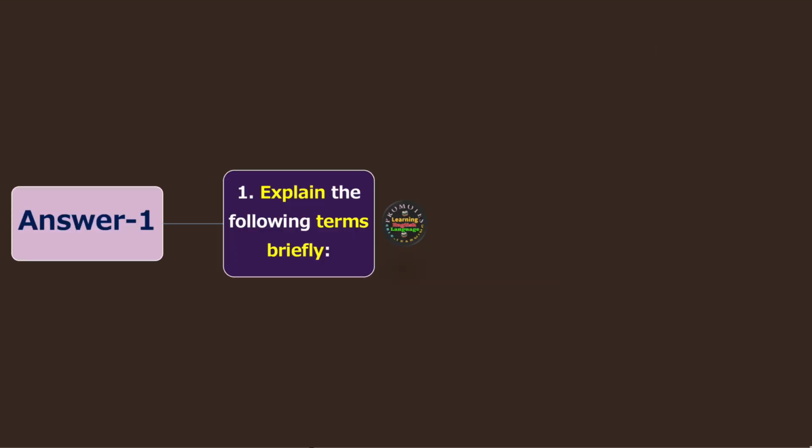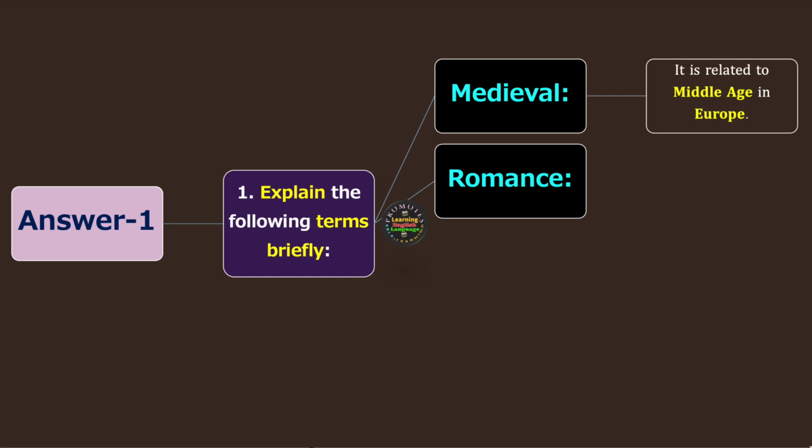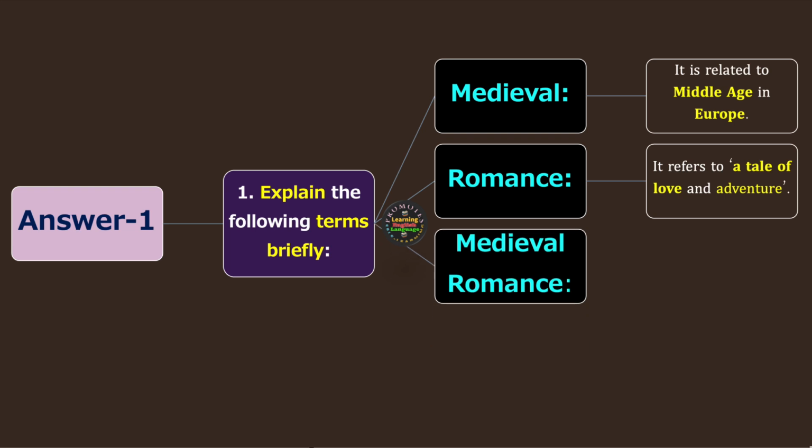Answer 1 of question number 1. Explain the following terms briefly. Medieval. What does it mean? We can say it is related to the Middle Age in Europe. Then we have another term, romance. What does it mean? We can say it refers to a tale of love and adventure. We have another phrase, medieval romance.